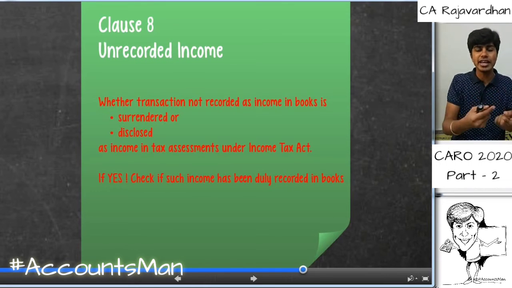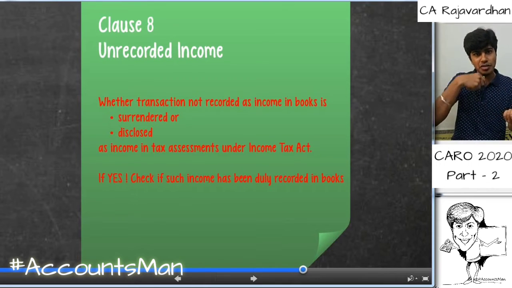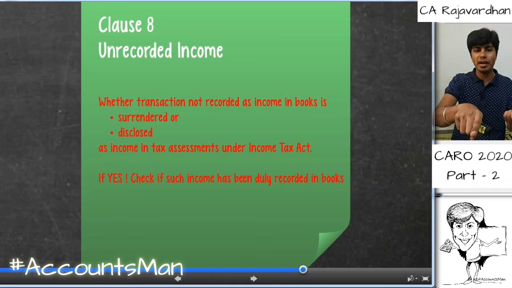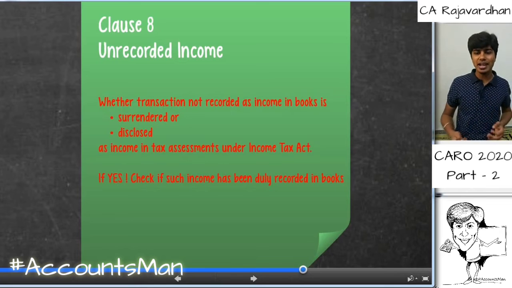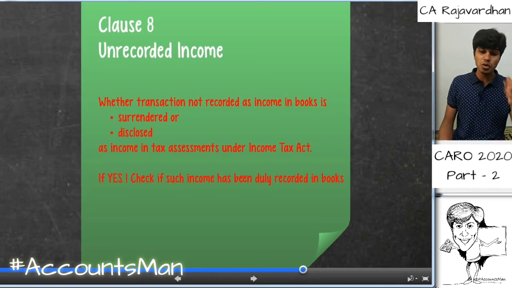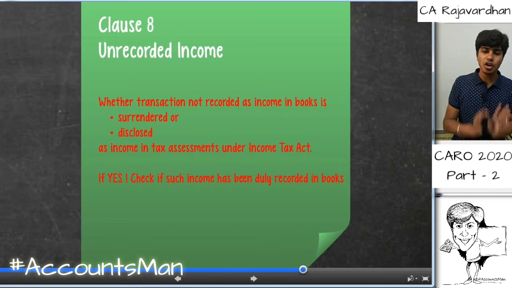As an auditor, we will check any money which was previously unrecorded but has now passed through the tax bracket, and whether it has been recorded in the books of accounts. So, whether transactions not recorded as income in the books have now been surrendered or disclosed under the income tax assessments. If yes, then check if such income has been duly recorded in the books of accounts also.